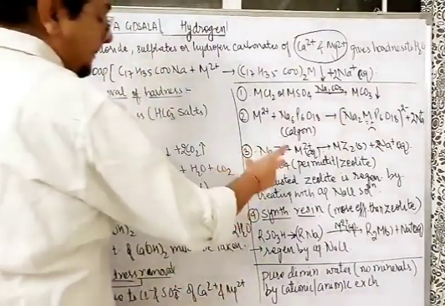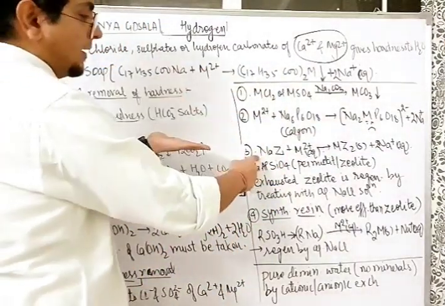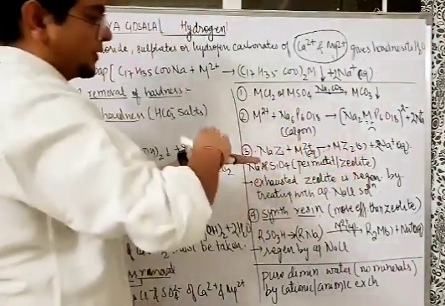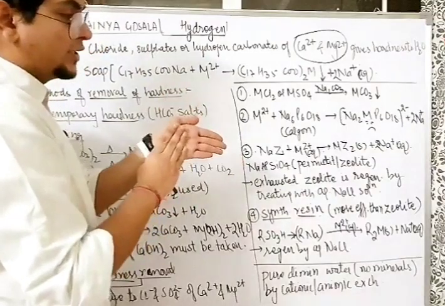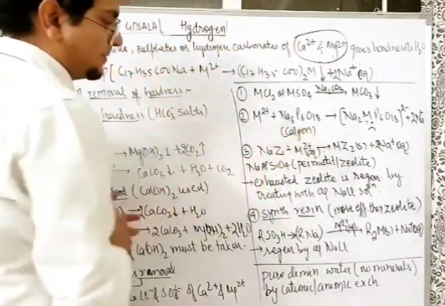Going ahead, what will happen after some time? On my hand, all the Na+ will go and M2+ will come. So my hand will have MZ2 solid deposited. That is called exhausted zeolite, because now no Na+ is left to exchange with Ca2+ and Mg2+.